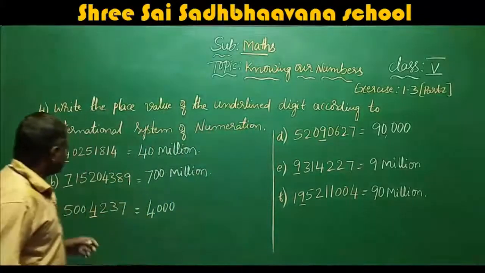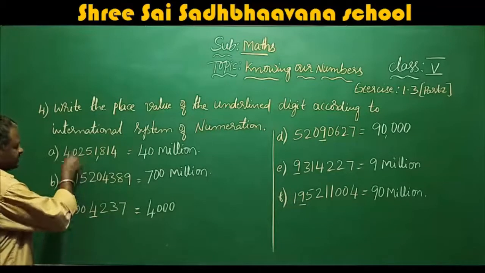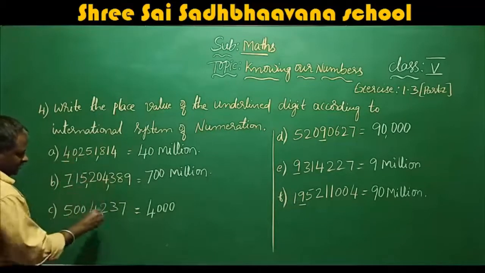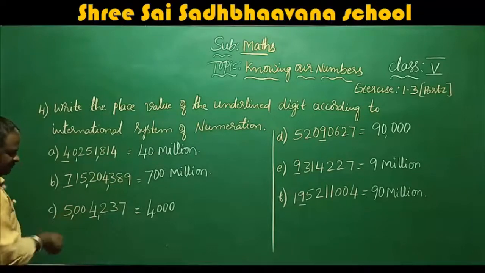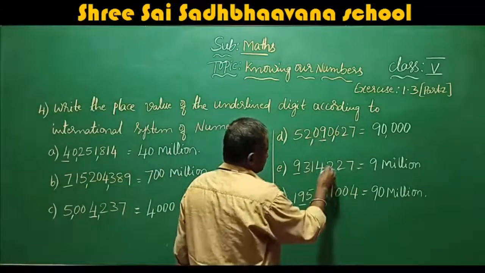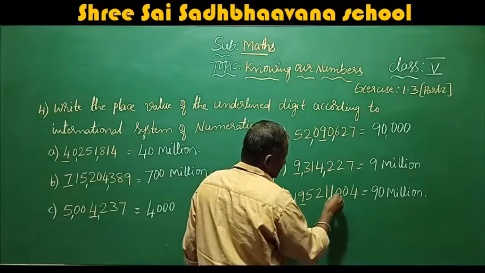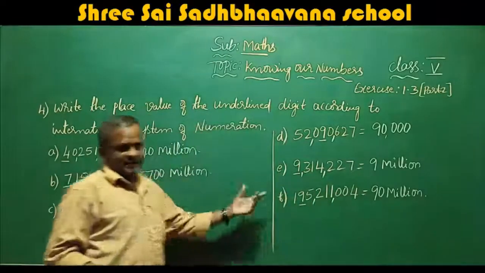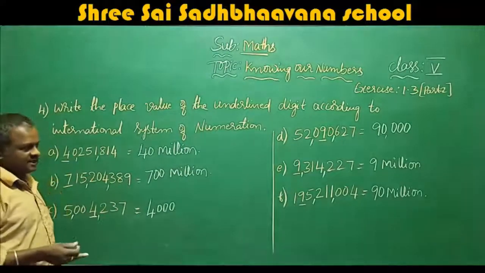If you want, you can put the commas also for each period, that means for every 3 digits. Then you will understand easily. Then it is very easy for you to understand. I hope you understand. Okay.